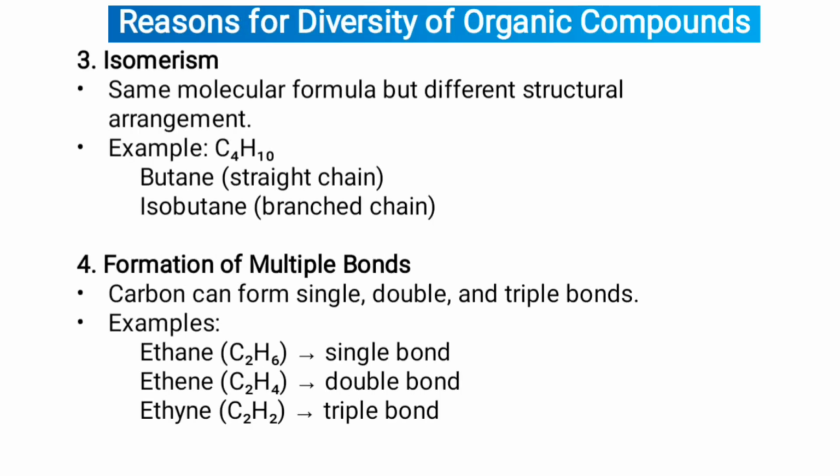The third reason is isomerism: same molecular formula but different structural arrangement. Example: C4H10, butane as a straight chain, and isobutane as a branched chain. The fourth reason is formation of multiple bonds. Carbon can form single, double, and triple bonds. Examples: ethane C2H6 single bond, ethene C2H4 double bond, ethyne C2H2 triple bond.